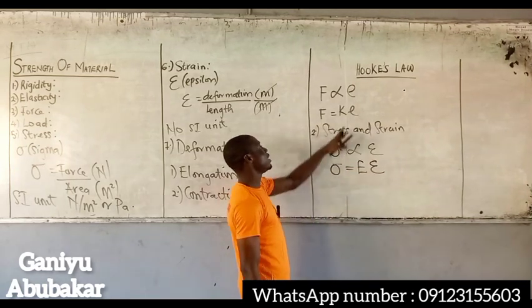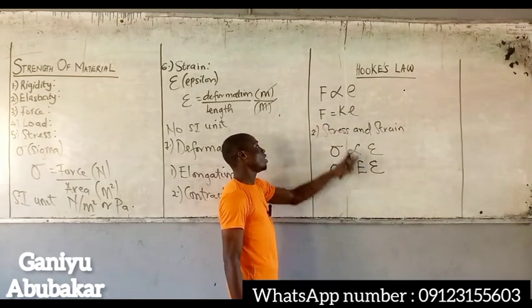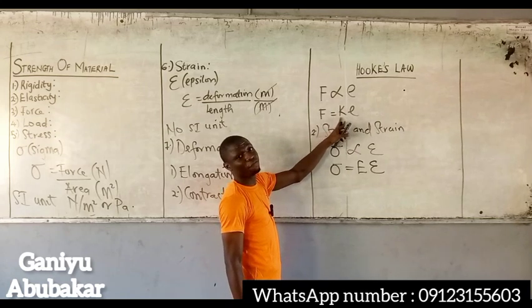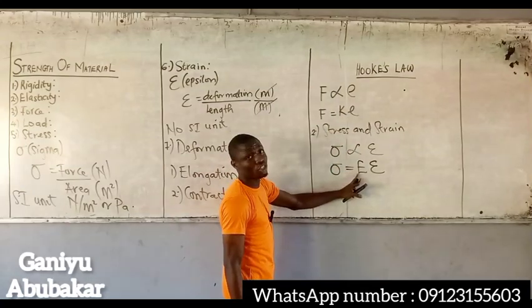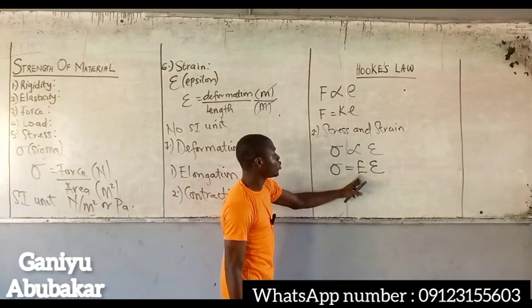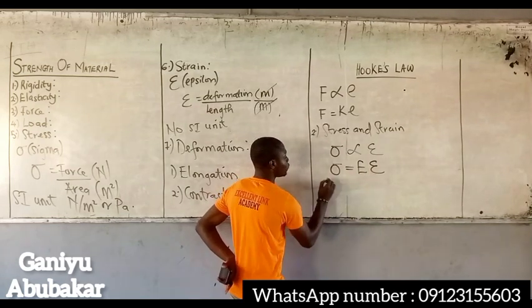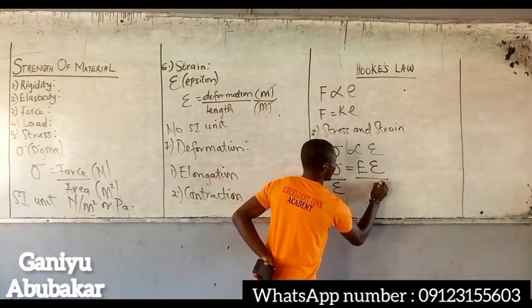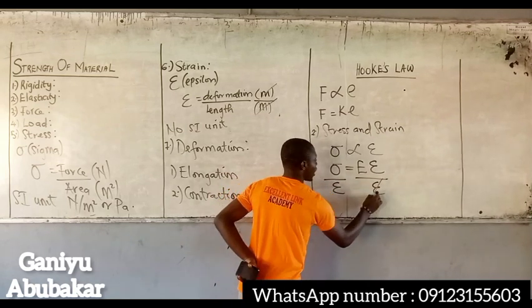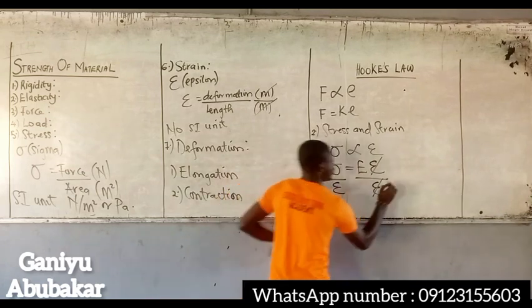Now listen please. Here becomes K, here becomes E. I said K is called the stiffness of the spring, while this one is called Young's modulus. So if I want to make Young's modulus the subject of the formula, I divide by strain. Strain cancels strain and I'm left with Young's modulus.